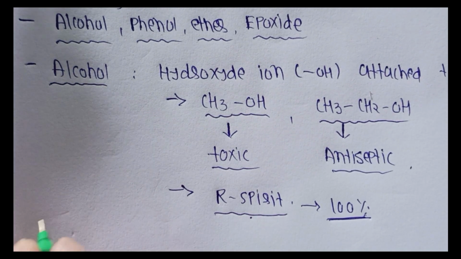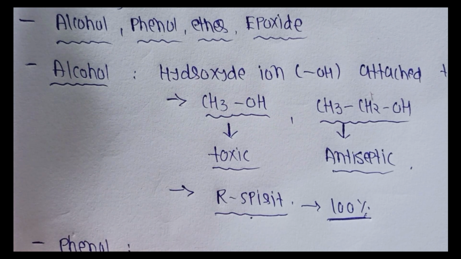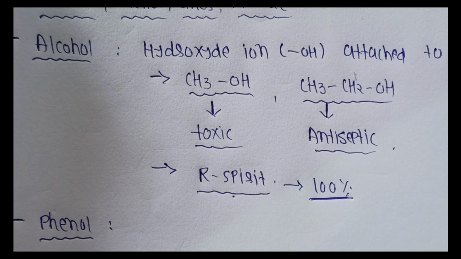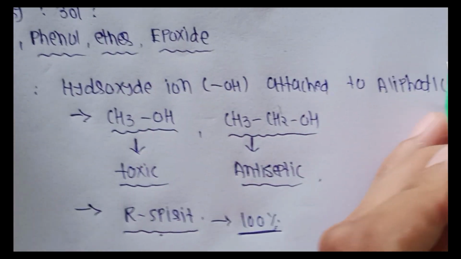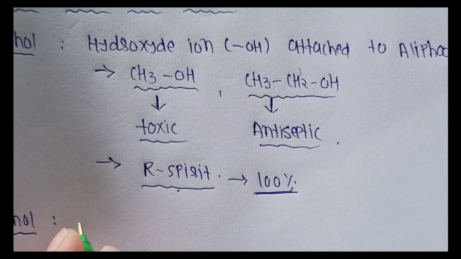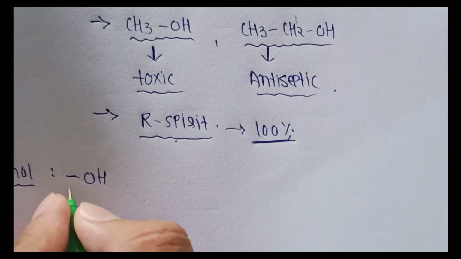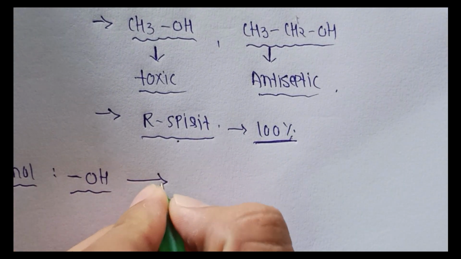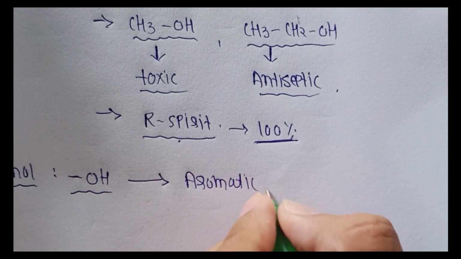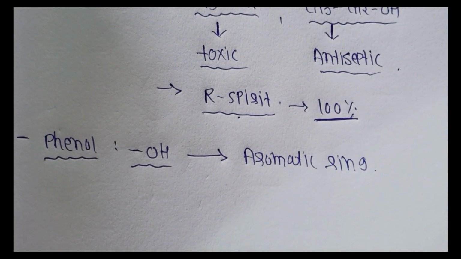Now, after alcohol, phenol. What is the difference between alcohol and phenol? In alcohol, the hydroxide ion is attached to an aliphatic chain. In phenol, the OH group, the hydroxide group, is attached to an aromatic ring.